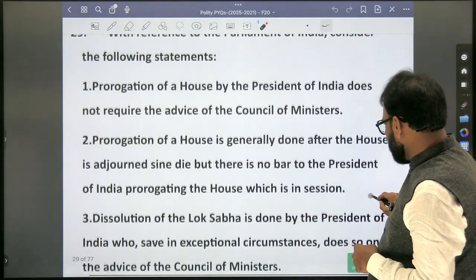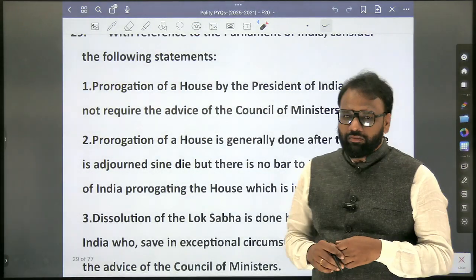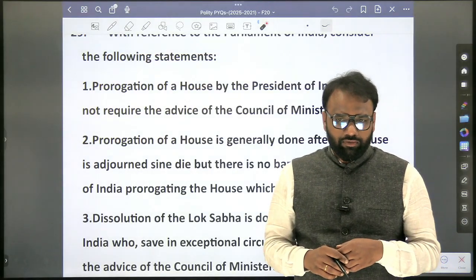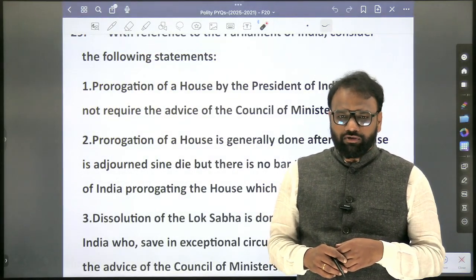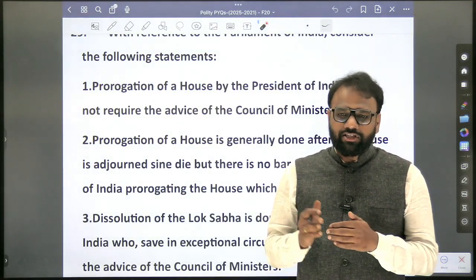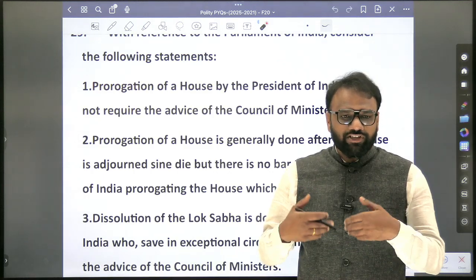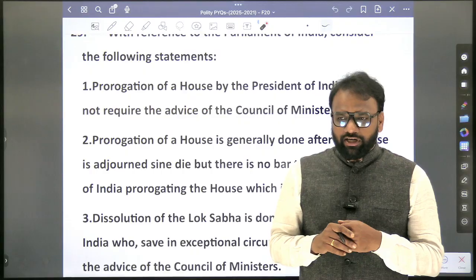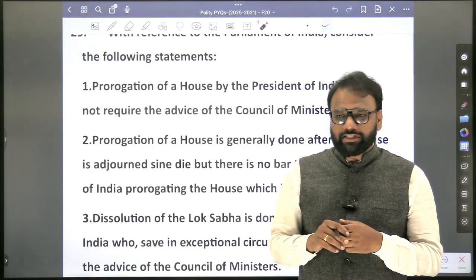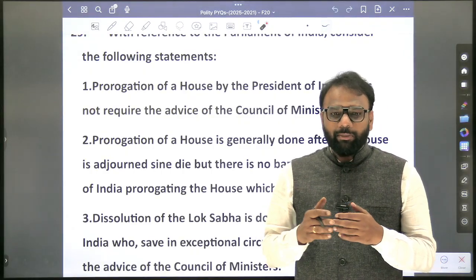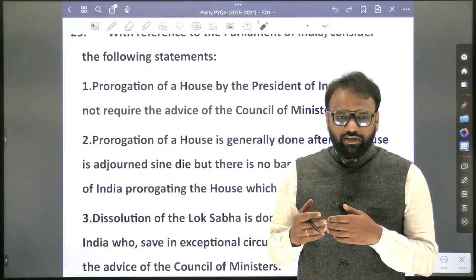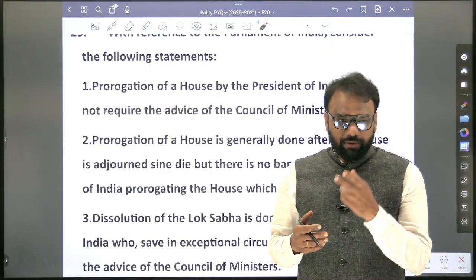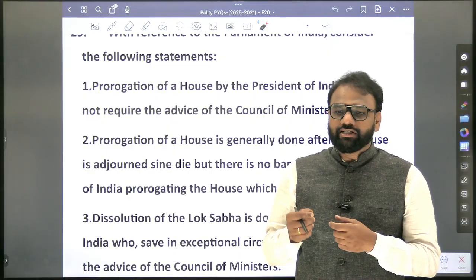What is prorogue of a house? End of the session. So one is summon, another one is prorogue. Before we start a session, who will call the summon? The President. Next, prorogue? The President. Once the session starts, there will be multiple sittings. In these multiple sittings, we came across a term called adjournment, and adjournment sine die.